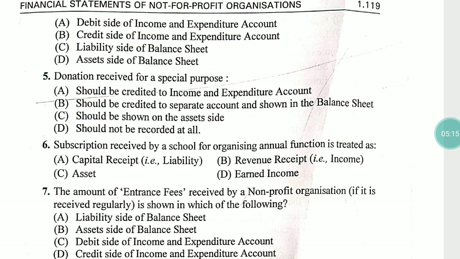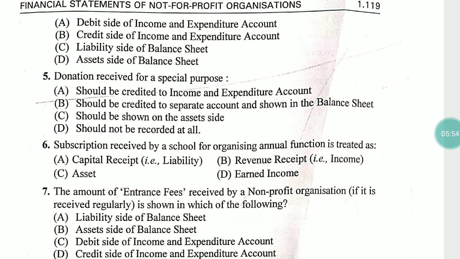Some donations are given to the firm, not to the not-for-profit organization, for the construction of building, for the construction of playground, for purchase of sport material. So if donations are given with some specific purpose, at that time this type of donation is known as specific type of donation. So the right answer is B, donation received for a specific purpose should be credited to a separate account and shown on the liability side of the balance sheet.